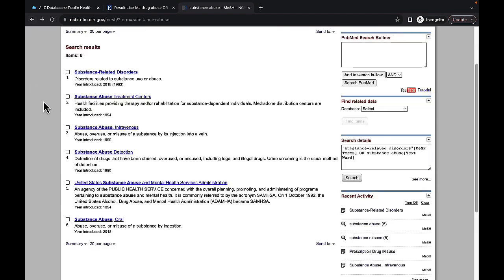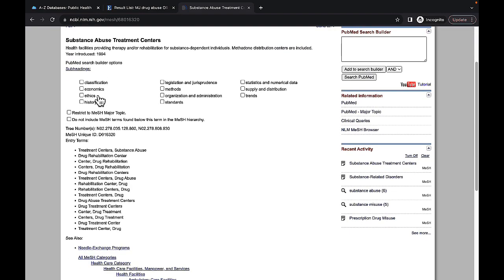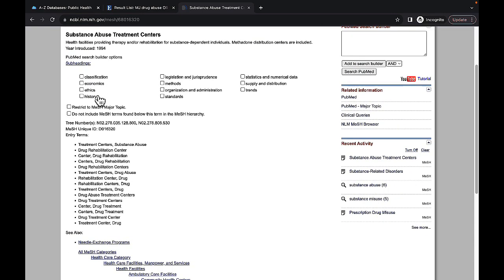We can also go into substance abuse detection and substance abuse treatment centers. Now, this isn't going to be the same thing as disorders, but we might find an intervention or a therapy that's proven to be specifically helpful in the setting of a substance abuse treatment center. That's another way to explore those options.